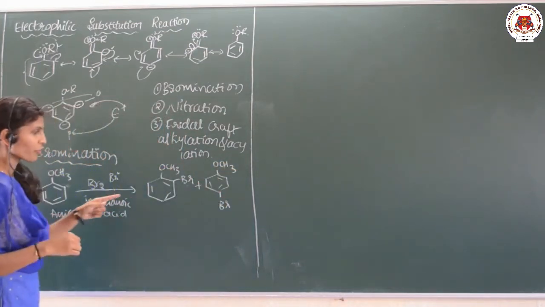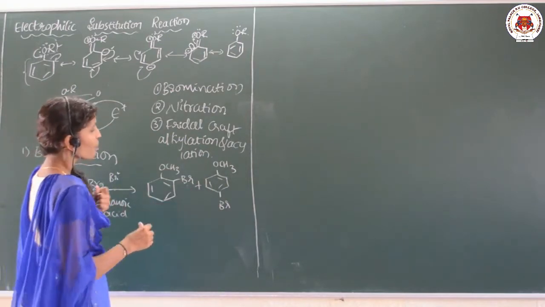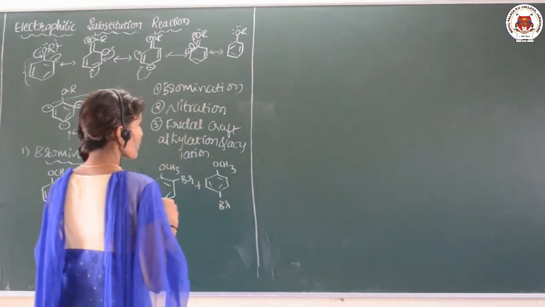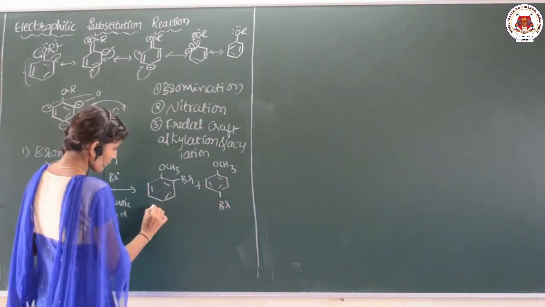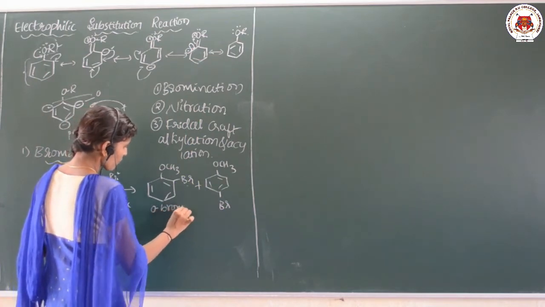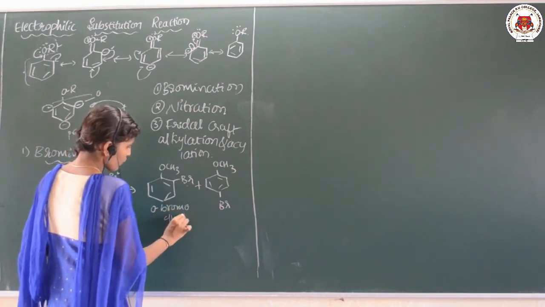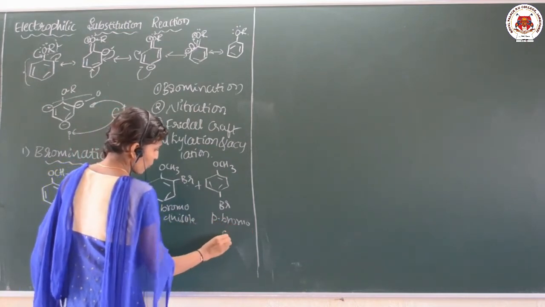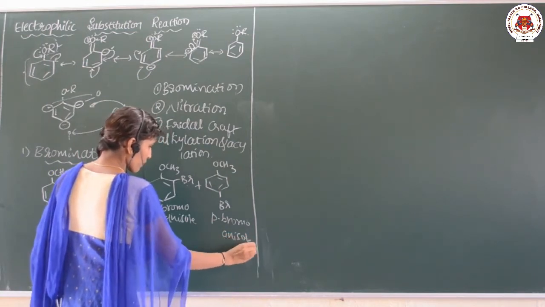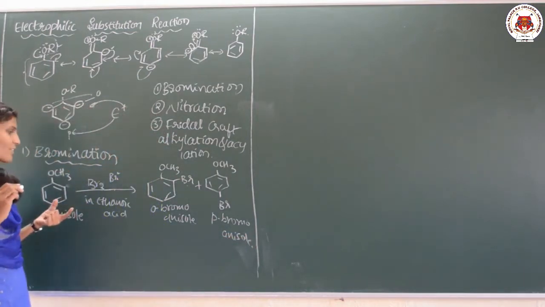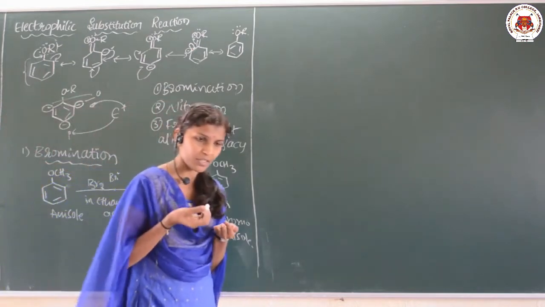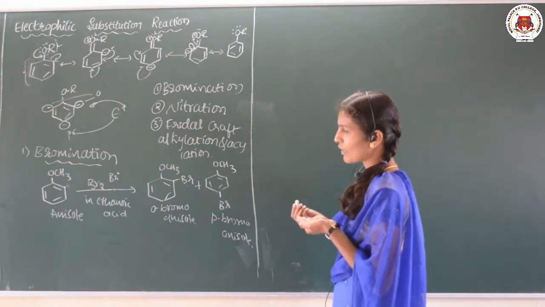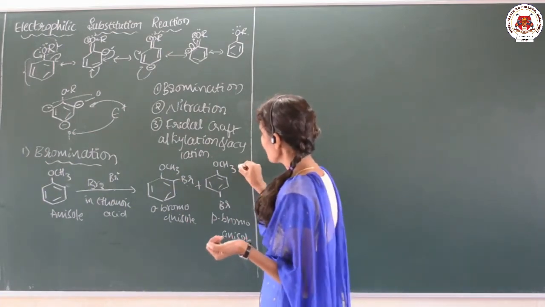Okay, the Br will, in one product, attach at the ortho position, and in the other, at the para position. So what we can say here, this is ortho bromo anisole, while this one is para bromo anisole. Okay. So whenever anisole is treated with bromine in the presence of ethanoic acid, you are going to get a mixture of ortho and para bromo anisole, and here para is the major product.